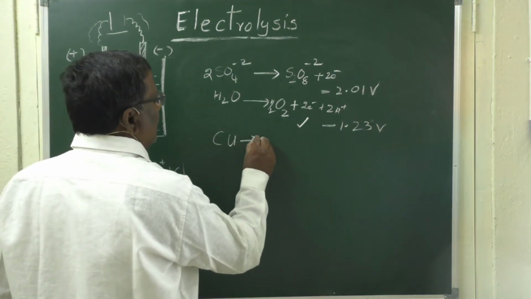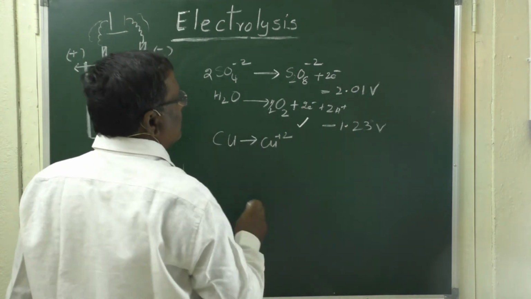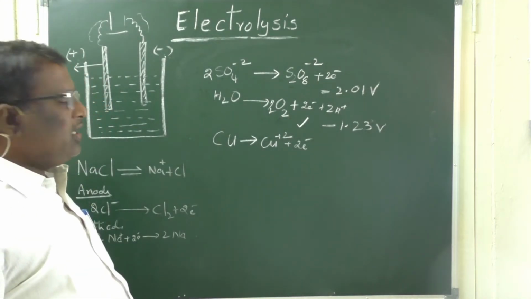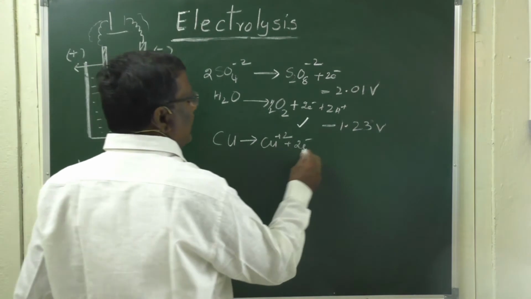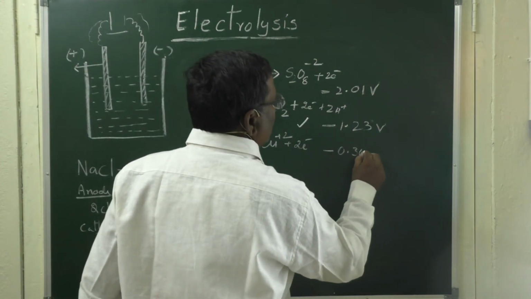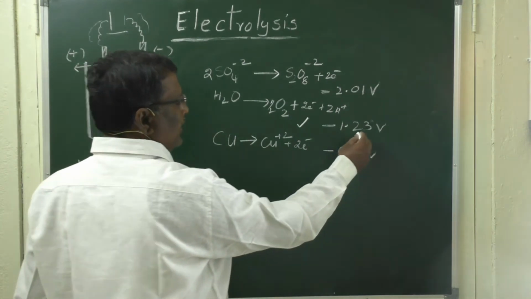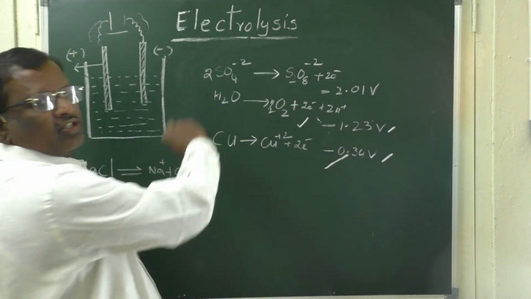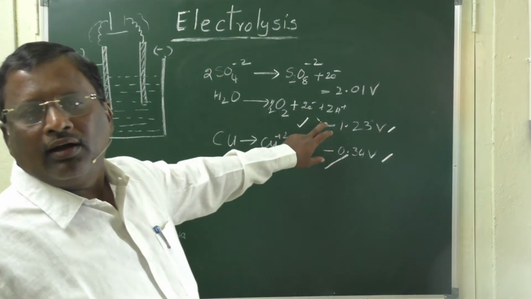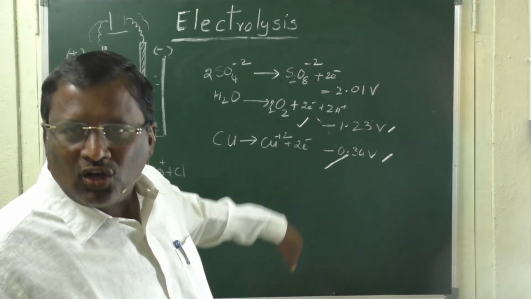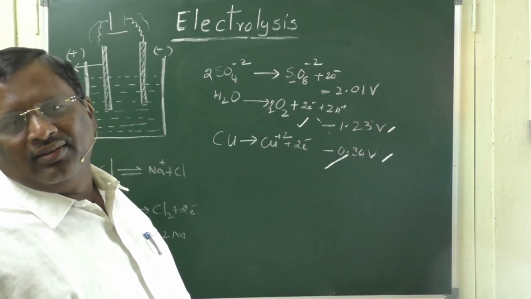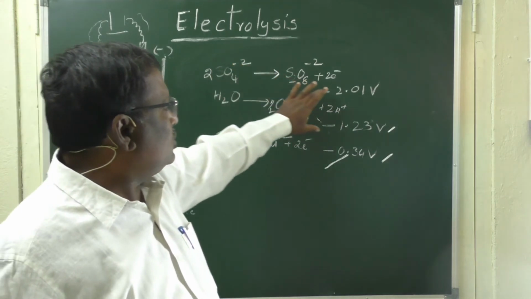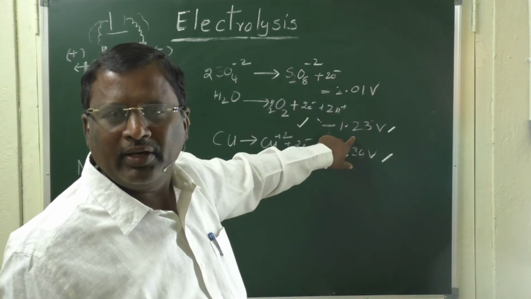The copper atoms present in the copper electrode can oxidize as copper ions. Here the oxidation potential of copper is found to be minus 0.34 volts. So, in comparison with oxygen, the copper reaction is more prominent than this reaction. So, instead of releasing oxygen here, copper will dissolve and go into the solution. When an inert electrode is used, we have to compare these two potentials, and this reaction preferably takes place.